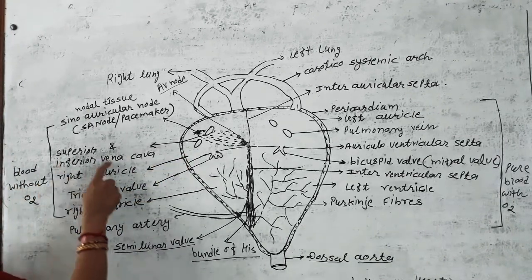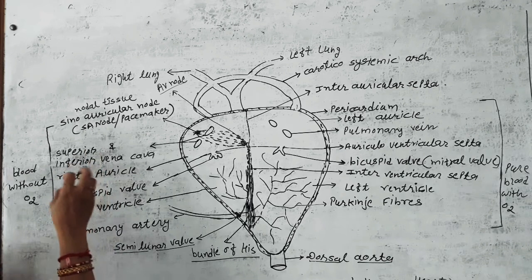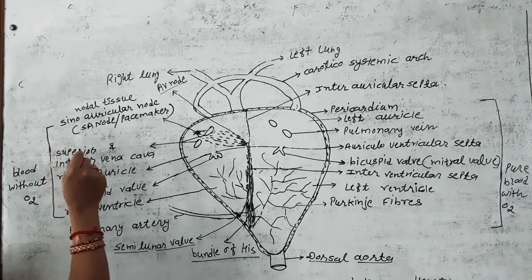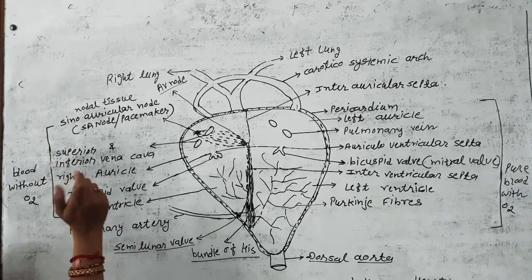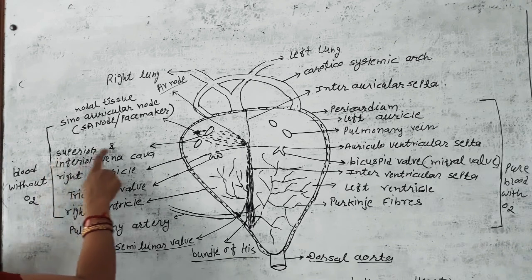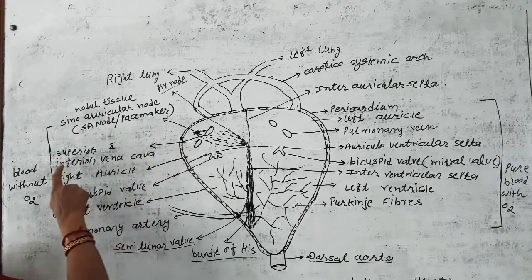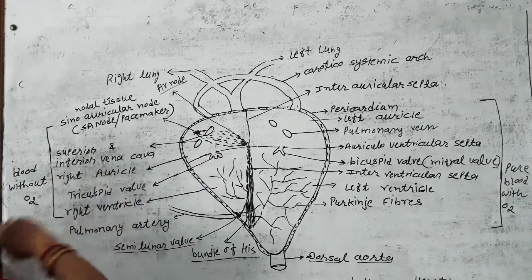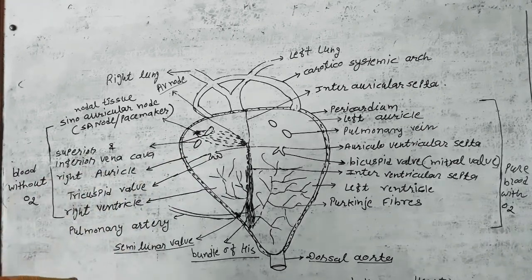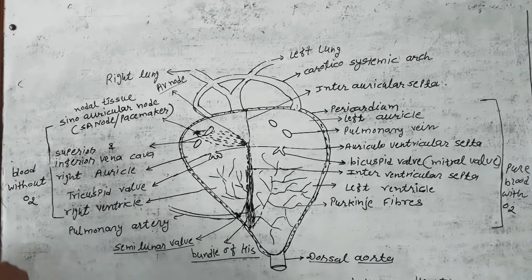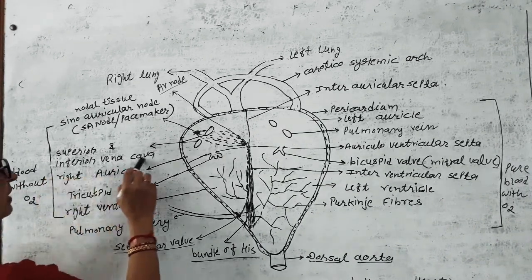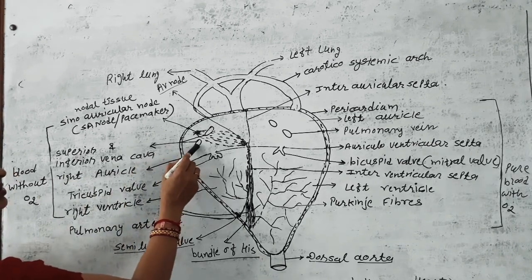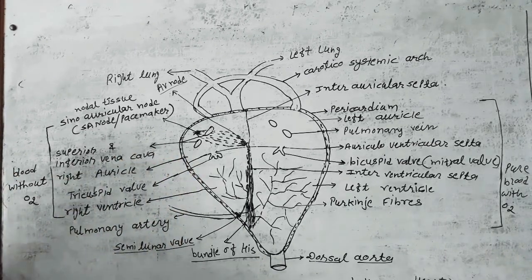Superior vena cava collects the blood from the brain, face, neck region, shoulder, hands and chest. Inferior vena cava collects the blood from the lower part of the body, legs, thighs, abdomen. So it collects from the lower part of the body and brings it to the heart, the right auricle.